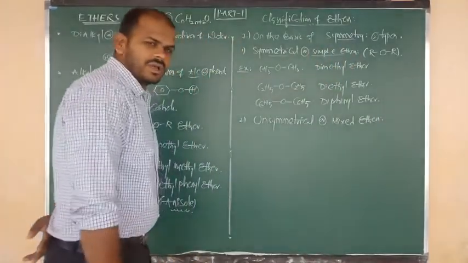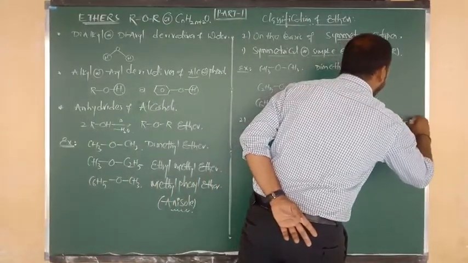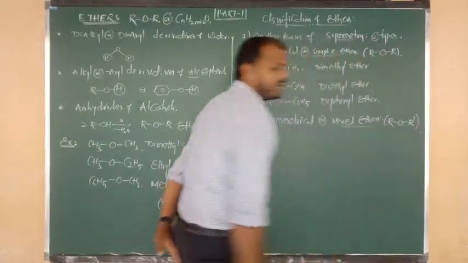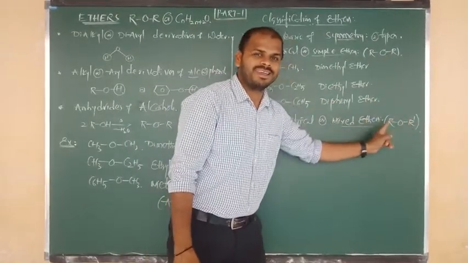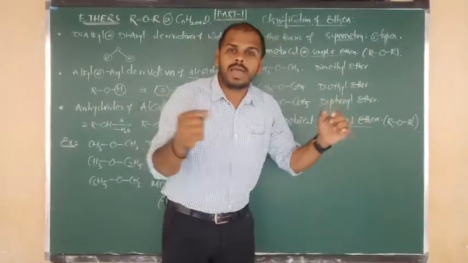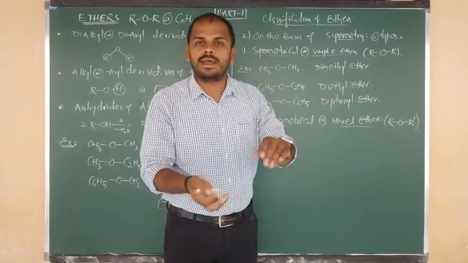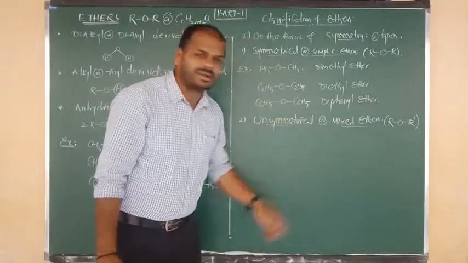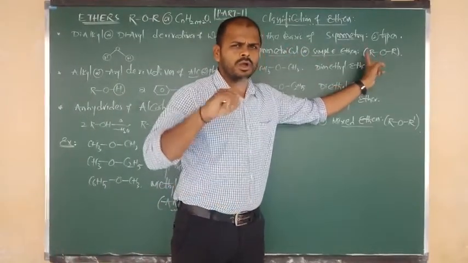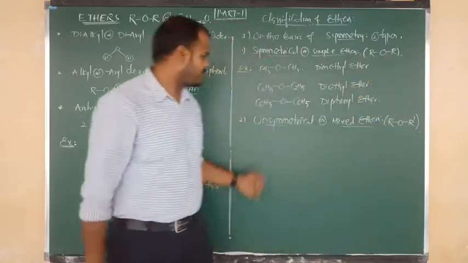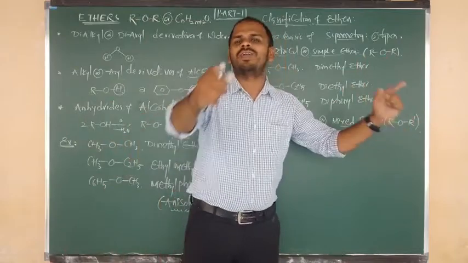Sir, what will be the formula of unsymmetrical or mixed ethers? The formula I am going to write here: R bonded to O, and O bonded to R prime. R O R, both are the same. R O R prime, here is R, here is R prime, meaning two alkyl groups should be different, or two aryl groups should be different. One is alkyl and one is aryl, that is also the same thing. So all of them belong to unsymmetrical ethers. In symmetrical ethers, oxygen is connected to two similar alkyl or aryl groups, but in unsymmetrical ethers, oxygen is bonded to two dissimilar alkyl or aryl groups.